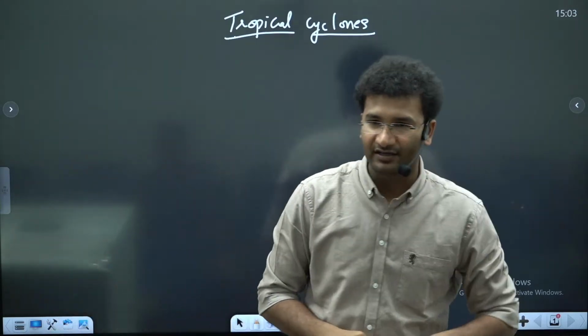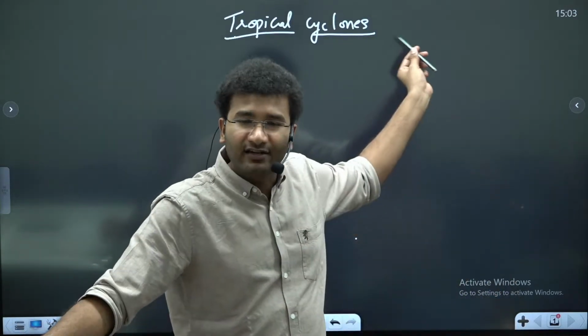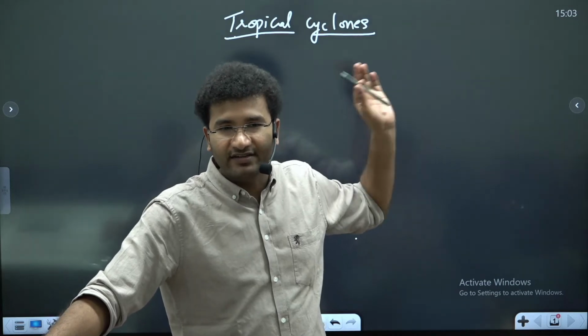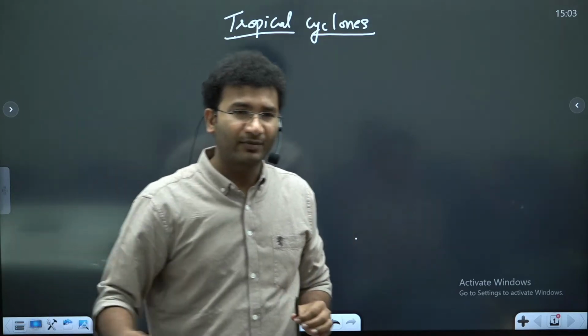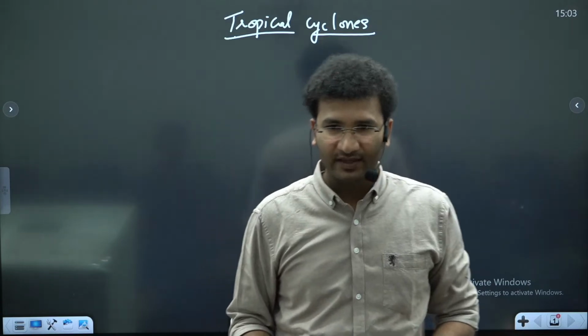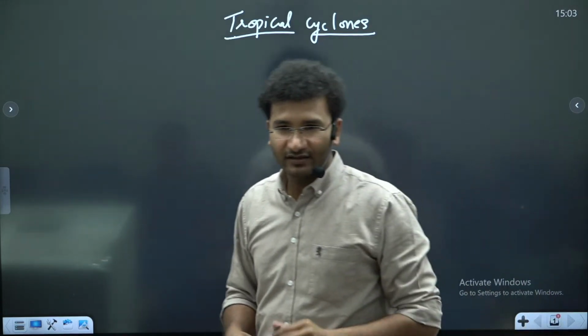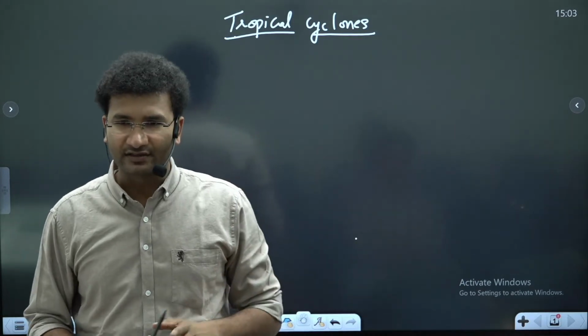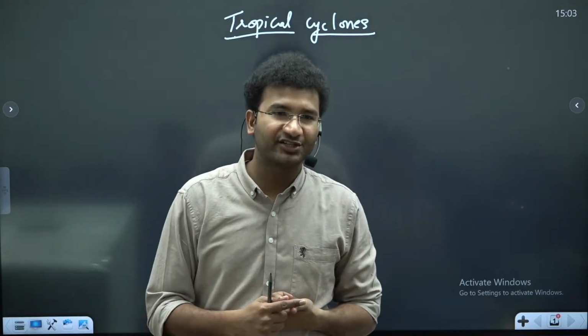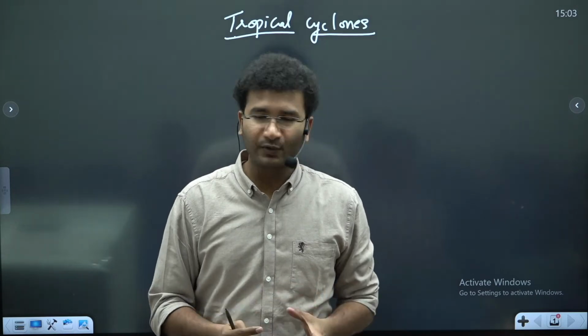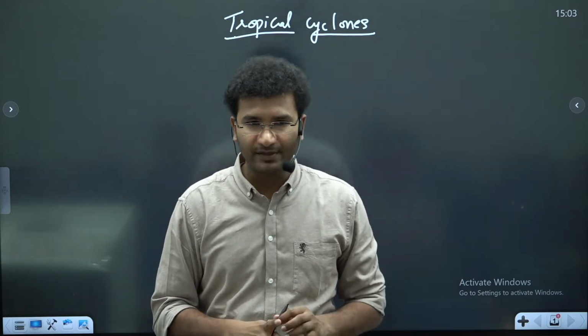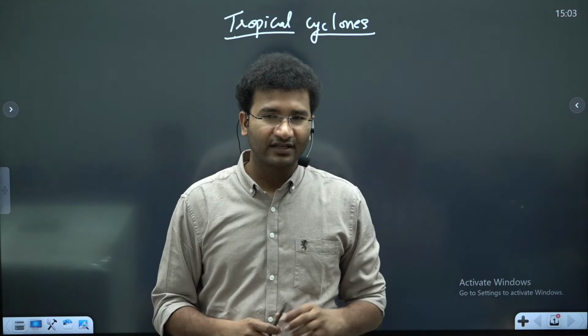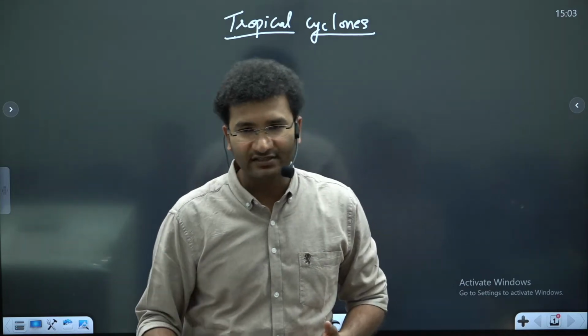Before I start, can anyone define what is a cyclone? And how is it different from a cyclonic condition or cyclonic circulation? These two words we have used in the previous classes also. I used them quite a lot: cyclonic circulation, anticyclonic circulation, convergence, divergence, we studied all these. But how is a cyclone different from a cyclonic circulation?